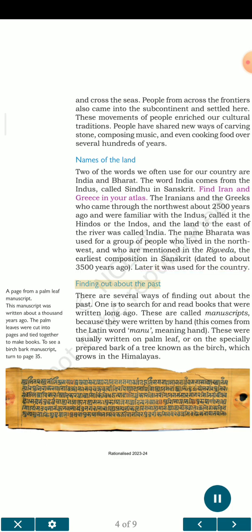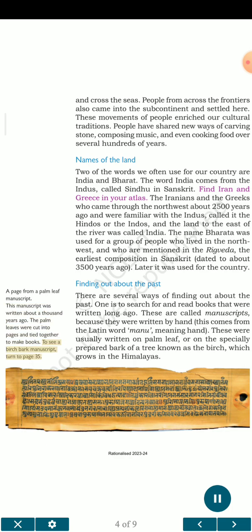Finding out about the past. There are several ways of finding out about the past. One is to search for and read books that were written long ago. These are called manuscripts, because they were written by hand. This comes from the Latin word, manu, meaning hand. These were usually written on palm leaf, or on the specially prepared bark of a tree known as the birch, which grows in the Himalayas. A page from a palm leaf manuscript. This manuscript was written about 1,000 years ago. The palm leaves were cut into pages and tied together to make books.